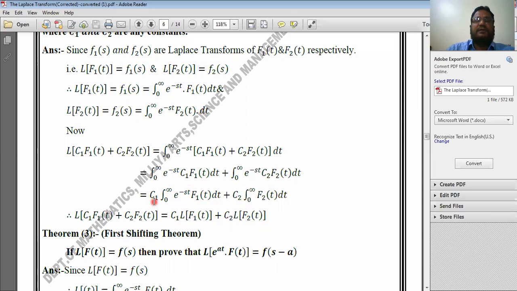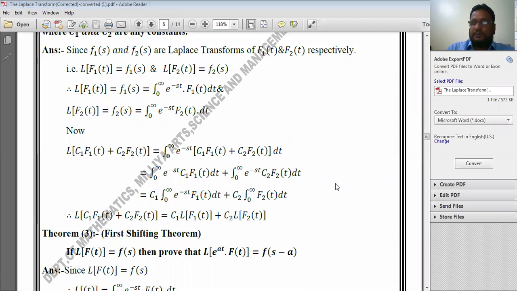So in this way, I have got this standard result: Laplace transform of c1 f1 of t plus c2 f2 of t is equal to c1 into Laplace transform of the first function plus c2 into Laplace transform of the second function. This is one of the important results. That means if c1 and c2 are constants, we can write them outside in this way.